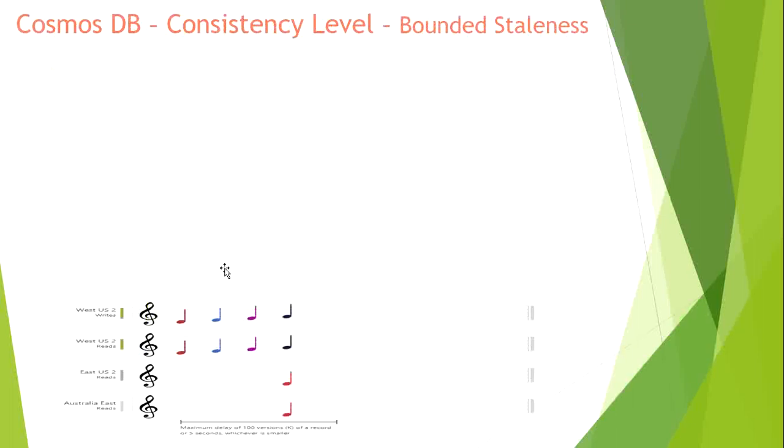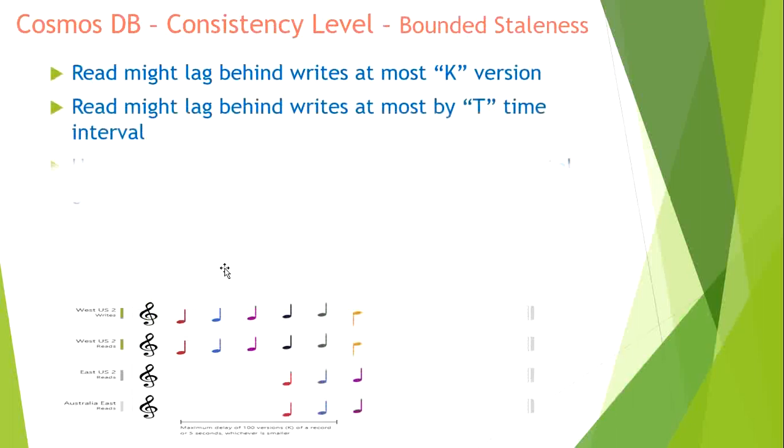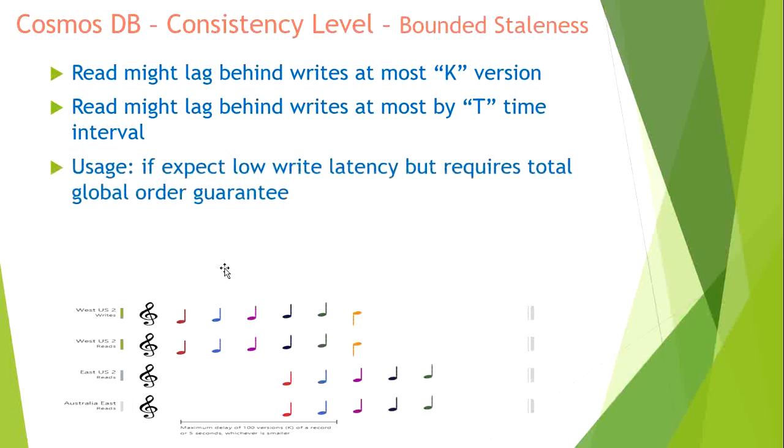So let's talk about bounded staleness. Read might lag behind. In this case, what happens? Read might lag behind at most K versions. In this bounded staleness configuration, we can do the configuration in two ways.